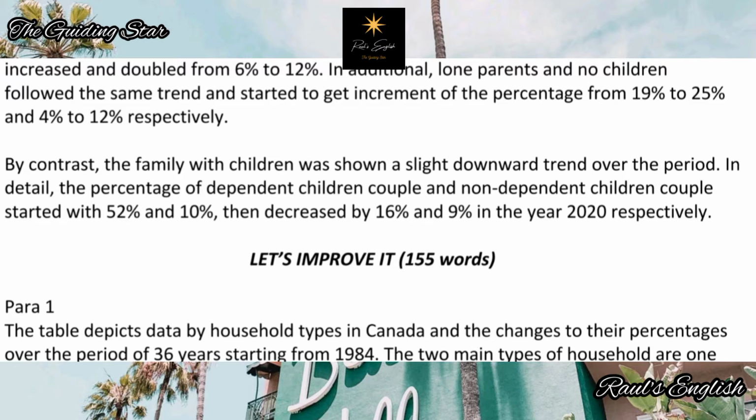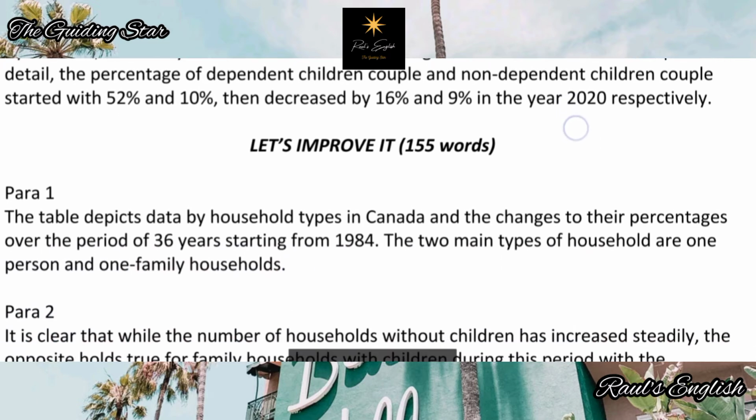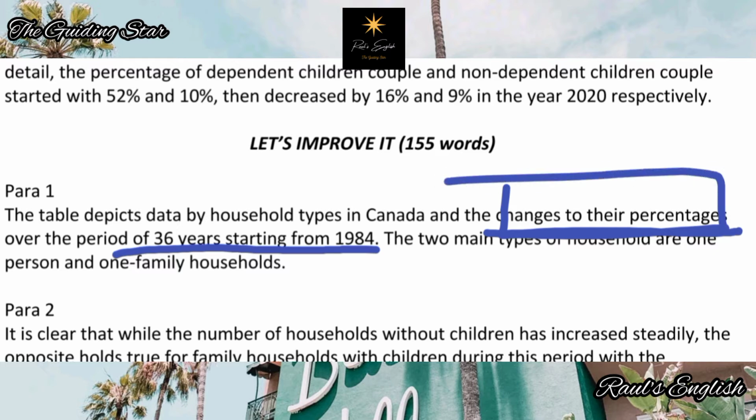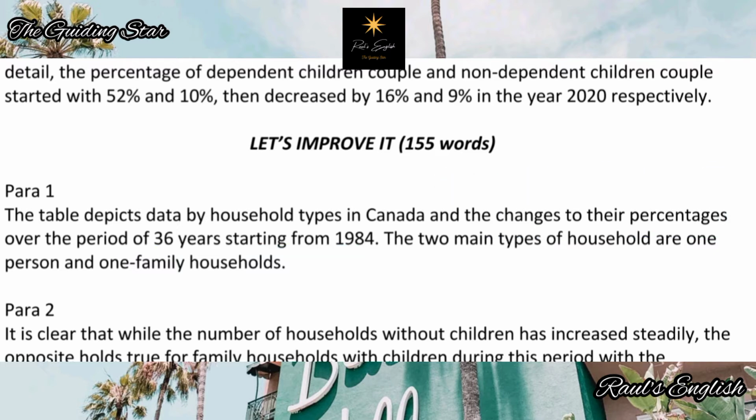Okay, let's see how we improve this one. So again, these are not my words. I've just improved what Miss J has written. That's all I've done. So para 1. The table depicts data by household types in Canada and the changes to their percentages. Now that's much better. Or the changes to their numbers over the period of 36 years starting from 1984. So that's what I have changed. And now it makes much more sense. It's much more clearer. It's much more easier to understand.